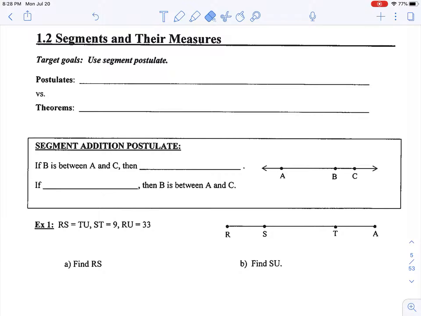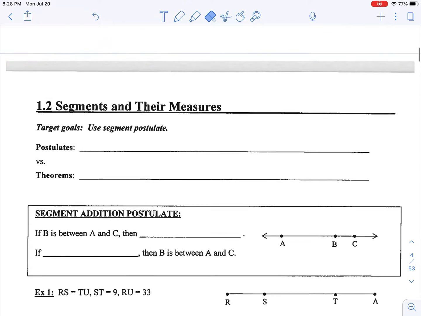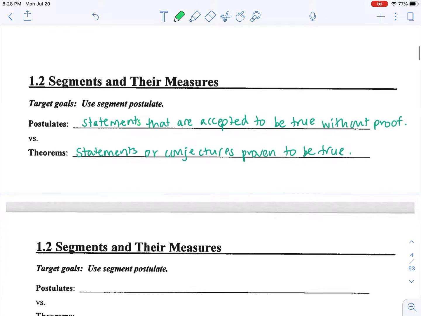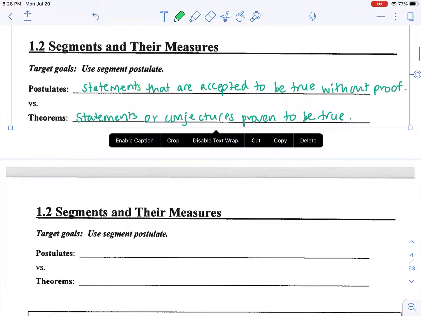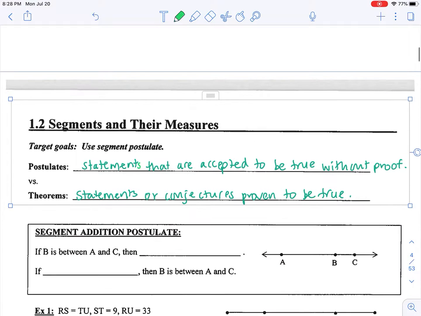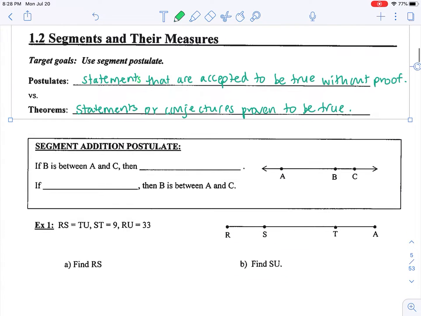pause on your video. So hopefully you recorded something to the effect of that a postulate is a statement that is accepted to be true without proof, and theorems are statements or conjectures proven to be true. And I'll add an S right there. So what I'll do is I'll take this statement that I had previously filled out and then move it to the top of the page that we have so that you have it there to record. And we're going to start with what segment addition postulate means.